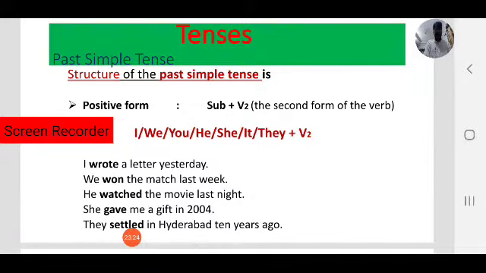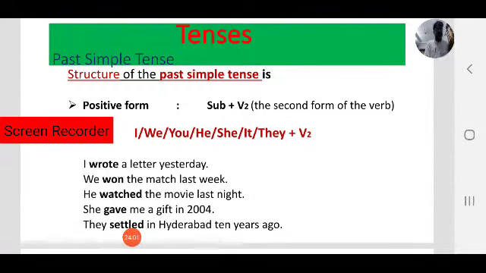Next. She gave me a gift in 2004. Observe the sentence. Here also the time is mentioned, a specific time. When? 2004. She gave me a gift. What is the verb here? Gave. That is the second form of give. Give, gave, given. So in past simple tense we use gave.